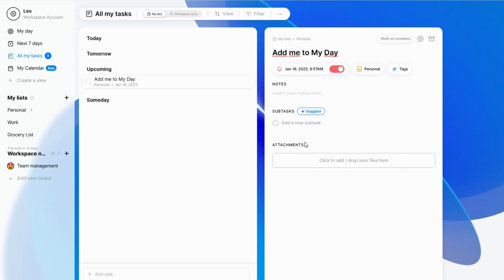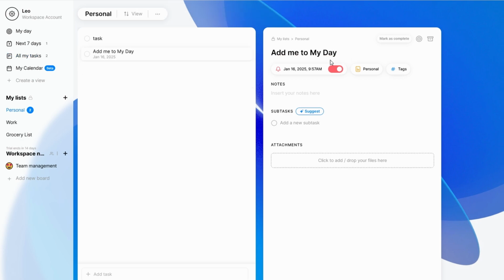Once you've filled everything in, hit save. Repeat this process to organize all your tasks. It's fast and simple. If you're juggling many tasks, try using Any.Do's voice input feature to create tasks even quicker.